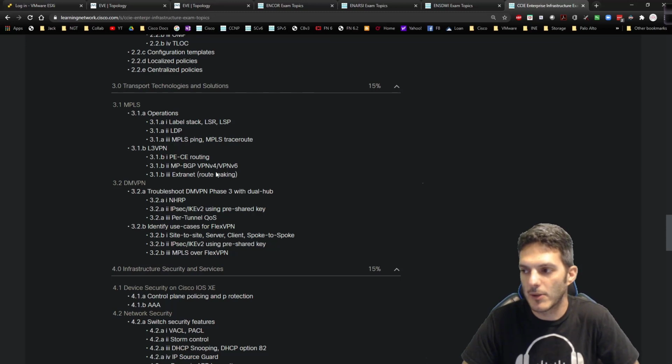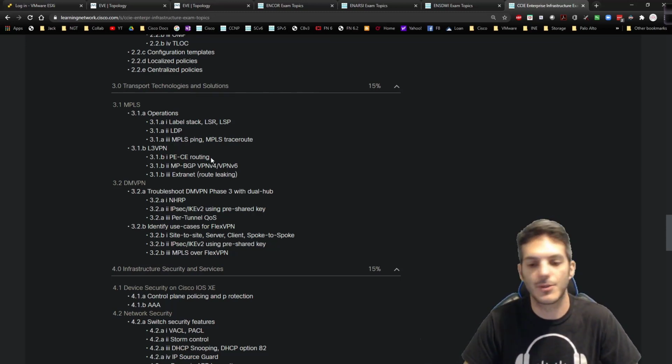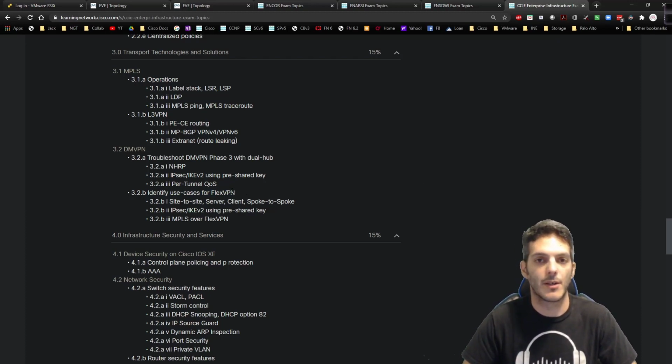We'll definitely take a look at route leaking with extranet. How can you add internet as a service within MPLS? Then we're going to take a look at DMVPN and FlexVPN. Even though it says identify use cases for it, we're not only going to identify the use cases, we're also going to replace DMVPN with FlexVPN to give us more scalability. And we're going to take a look at a number of different scenarios you could see with FlexVPN, because you never know what you're going to walk into in the real world. So the better I can help you guys out with that, the better off I feel like we're going to be long term.